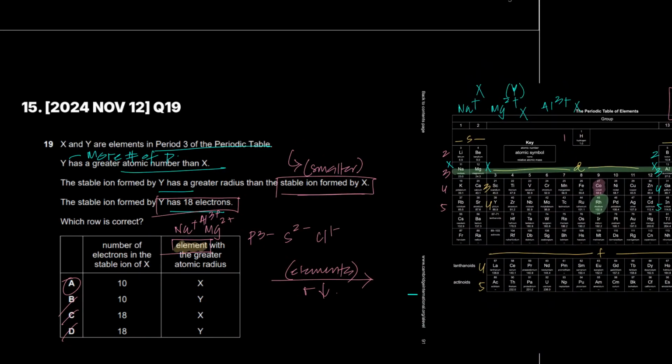Faryal is saying, wouldn't it be B? Y forms an anion with 18 electrons, which is larger than X cation with 10 electrons. Faryal, you're absolutely right. But he's not talking about the ion of Y. He's talking about the element Y. That's what I said just now. If you were talking about the ions, then Y's ion would be larger than X's ion, right? This is the entire idea: to know he's talking about the element.